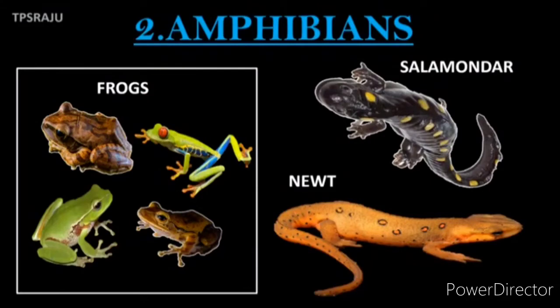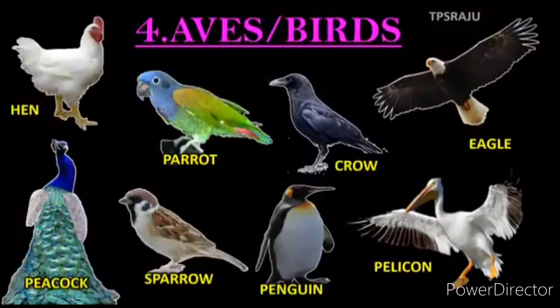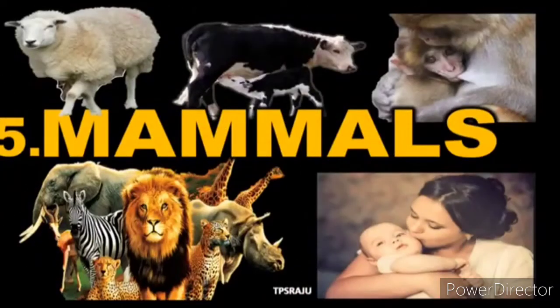Amphibians are the animals which can live in both water and land conditions. Reptiles crawl on land. Lizards, snakes, turtles and crocodiles are the best examples for reptiles. Aves are birds: hen, peacock, parrot, sparrow, pigeon, crow.